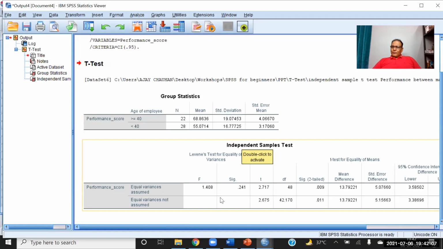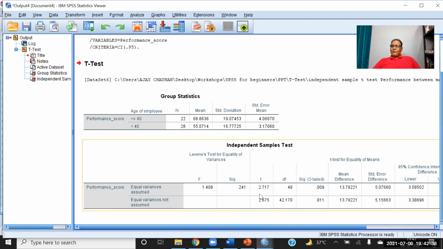First of all, we have to identify whether the assumption is fulfilled or not. Assumption means whether they are the same or not. If you check the significance value, it is more than 0.05. So we are happy. The assumption is fulfilled. Assumption of what? That they have equal variances. They are comparable. They can be compared. So we use the equal variances row and check the t value.